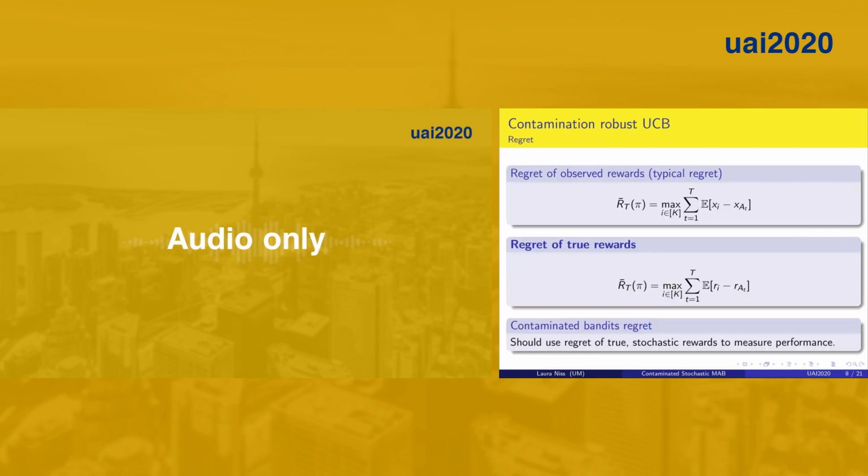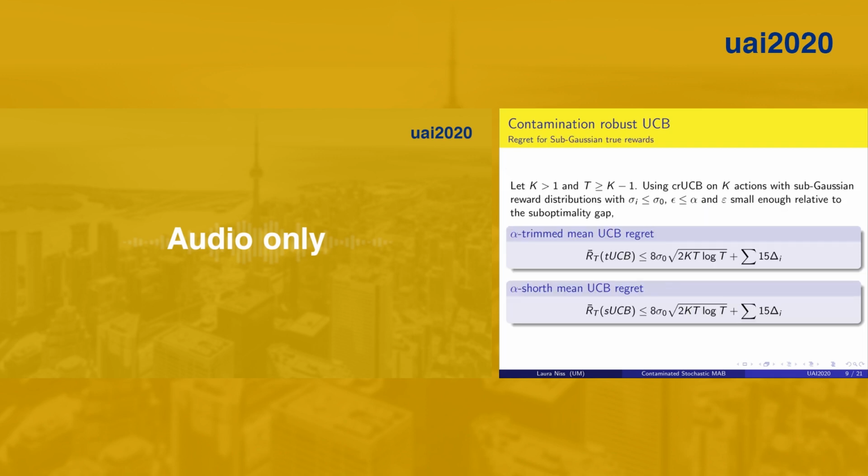To analyze regret in the setting of contaminated bandits, we argue that only the true stochastic reward should be considered. If the observed reward contains no information on the performance of the action, then it should not be used to compare performance of a policy. Therefore, we measure regret only compared to the stochastic reward.